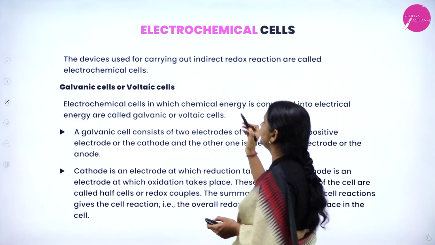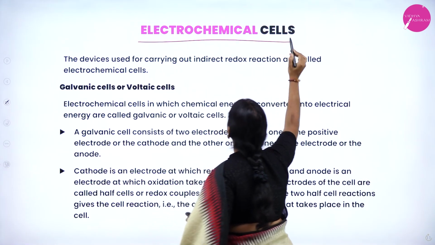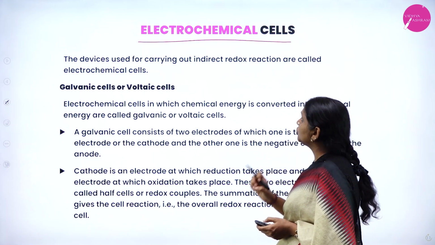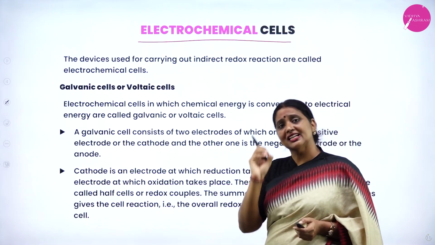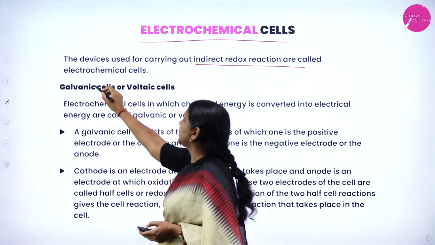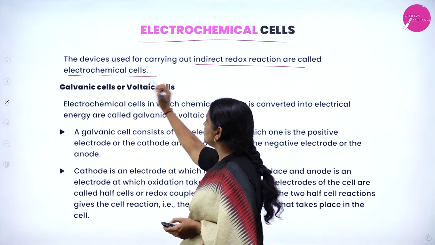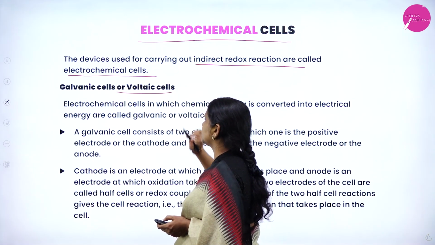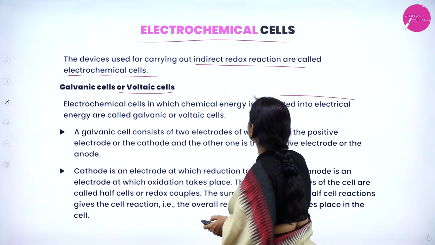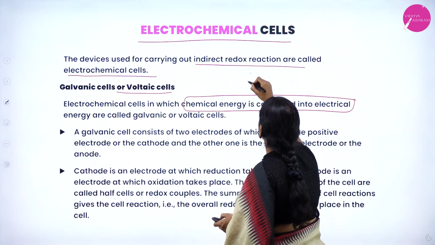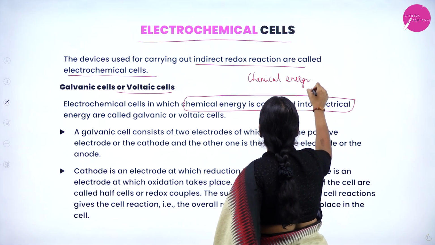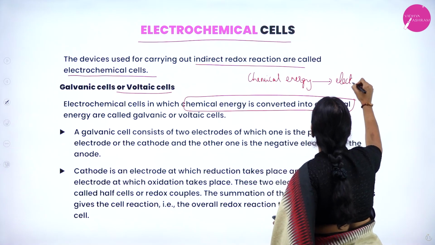Now, we have to deal with the next topic, electrochemical cells. What are electrochemical cells? Electrochemical cells are devices which carry out indirect redox reactions. They are also called galvanic cells or voltaic cells. In an electrochemical cell, chemical energy is converted into electrical energy.